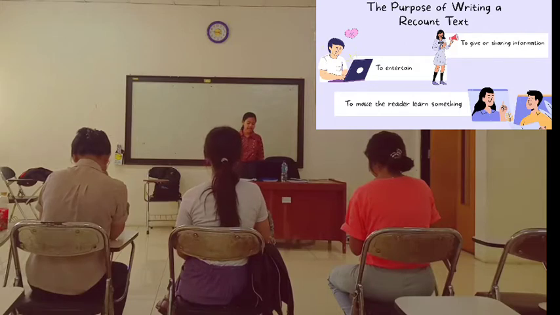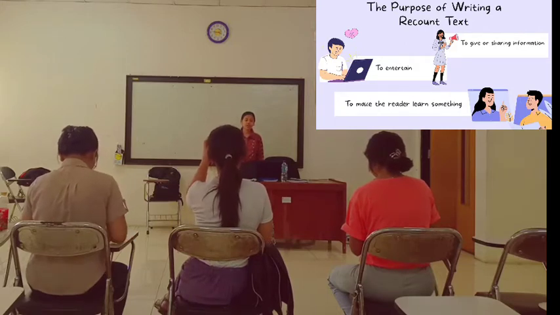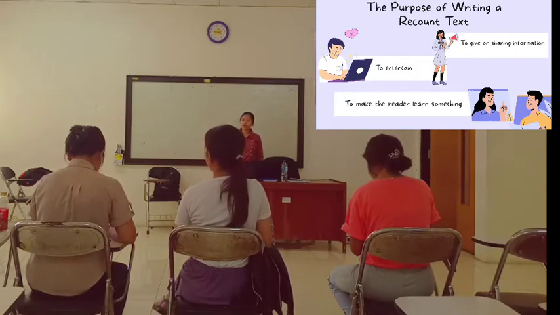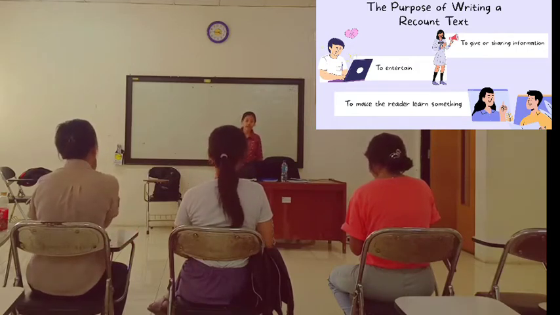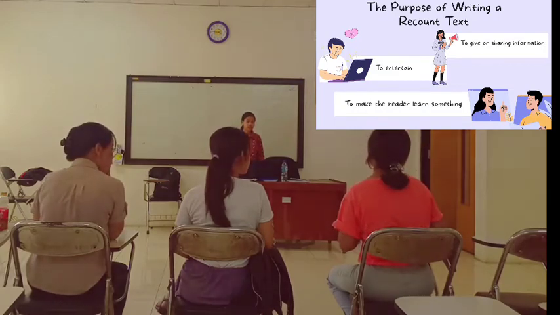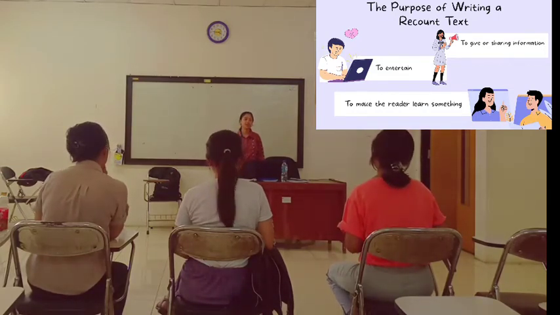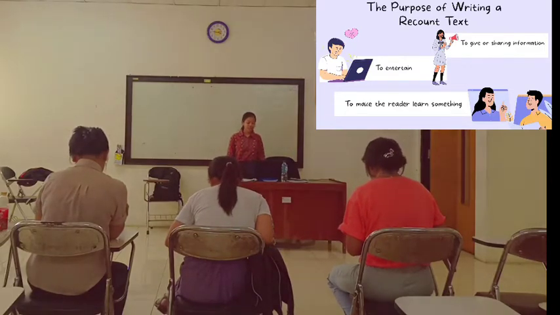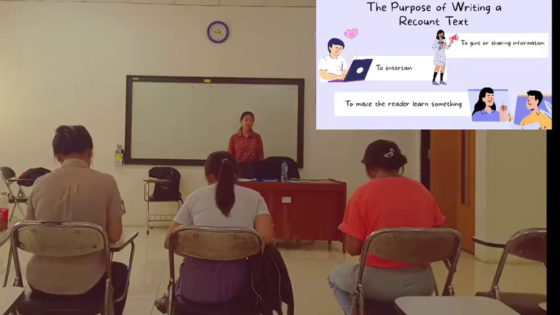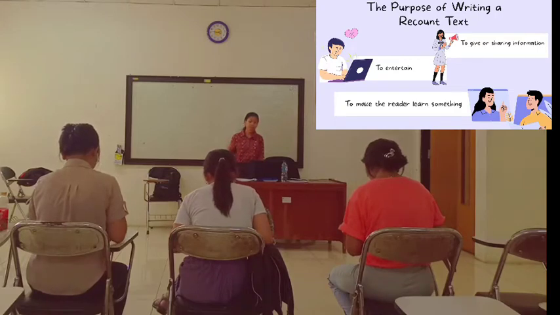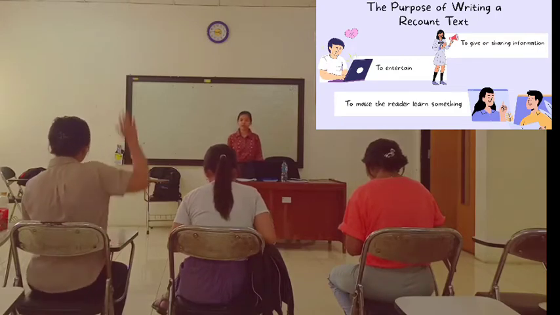And then to give or share information. The example of this purpose is you write a recount text about a traffic accident, for example. What is traffic accident in Indonesian? The meaning is kecelakaan lalu lintas. Okay, and then the third is to make the reader learn something. Who can give an example of writing a recount text that can make the reader learn about something?